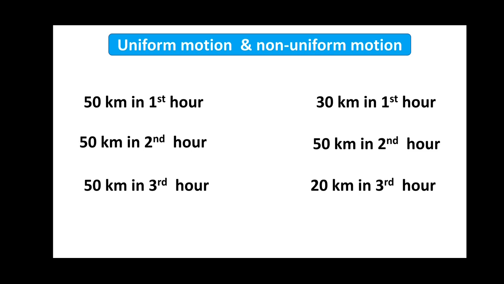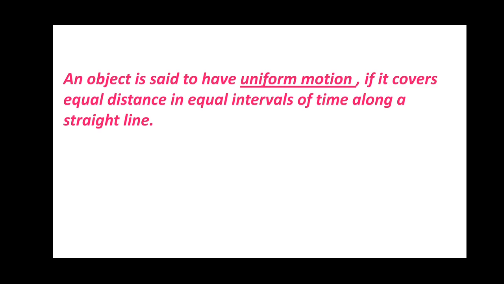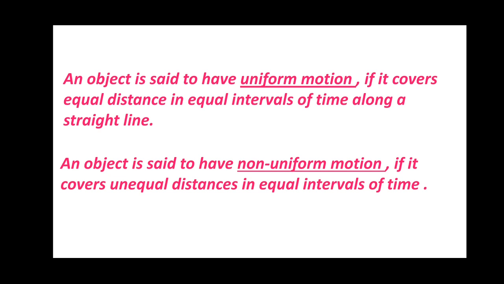So we can say that an object is said to have uniform motion if it covers equal distances in equal intervals of time along a straight line, and an object is said to have non-uniform motion if it covers unequal distances in equal intervals of time.